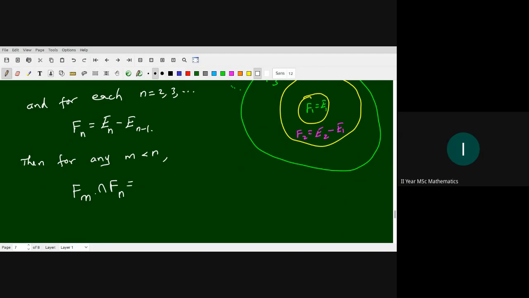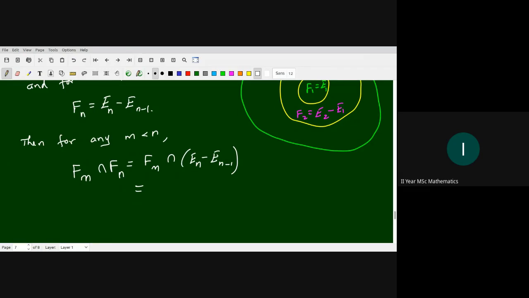Fm is En minus En minus 1, right? Fm is a subset of Em, right? This is Fm intersection Fn, here En minus En minus 1, right?